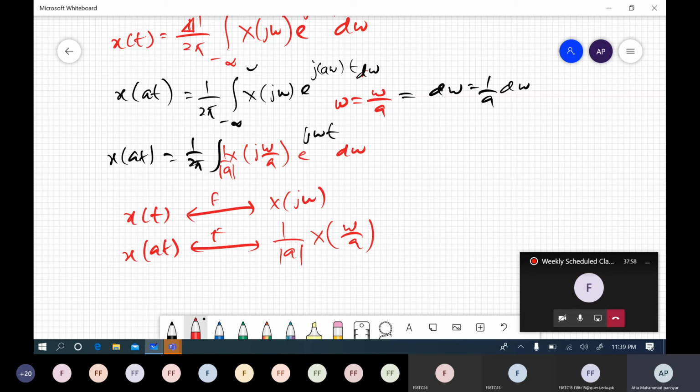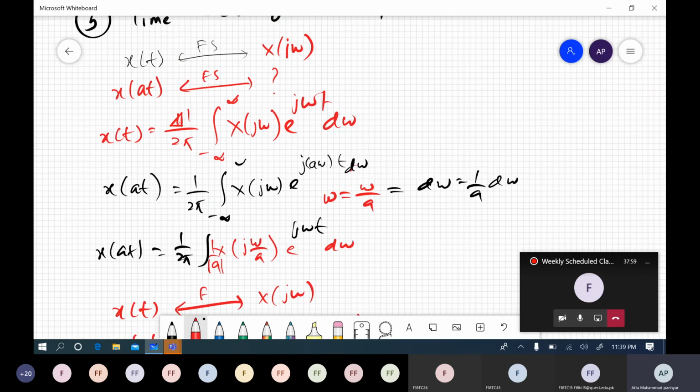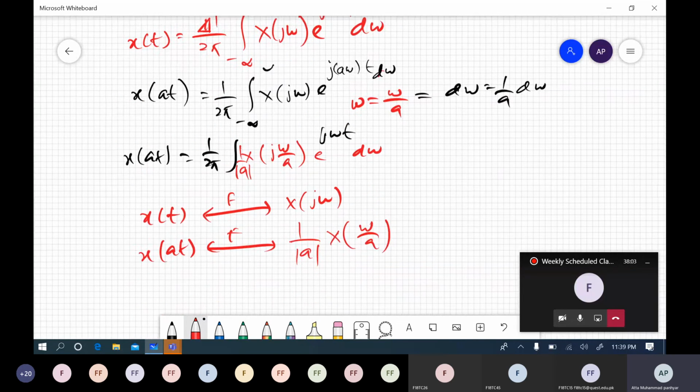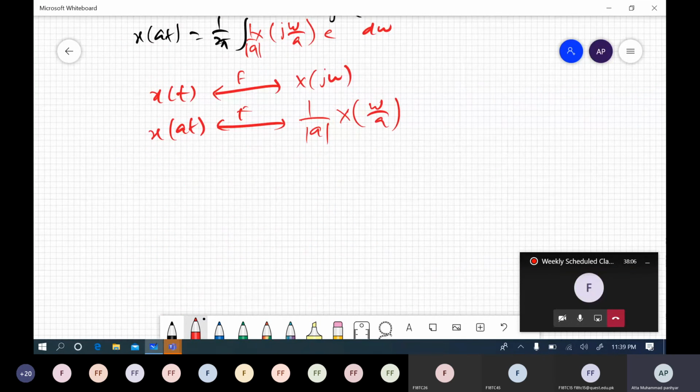So this is time shifting only, right? But what about the frequency shift? Now the second part of this is frequency scaling.